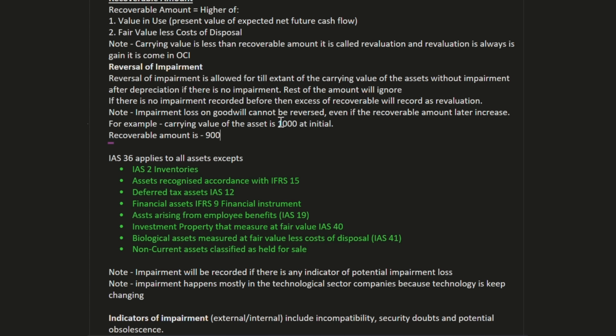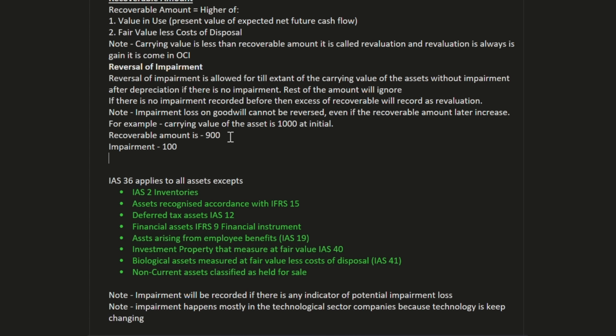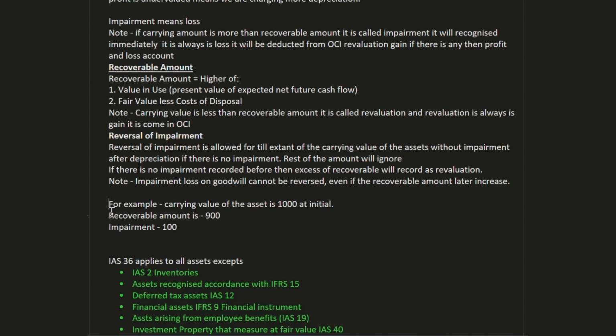So here at first time we have impairment. Impairment of 100. Now this one is the first time impairment we have.